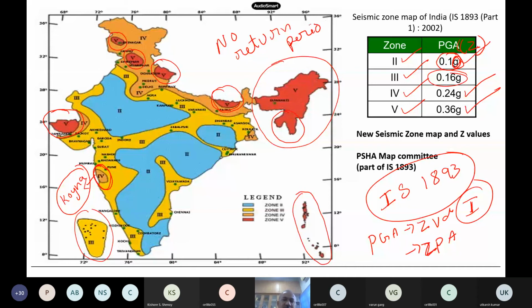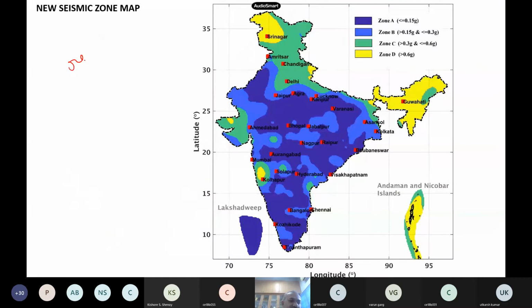Now, to harmonize the codes, we have introduced the return period concept for earthquakes also. Based on this, we have developed a new seismic zone map for India, where the return period for earthquakes is 2,500 years.